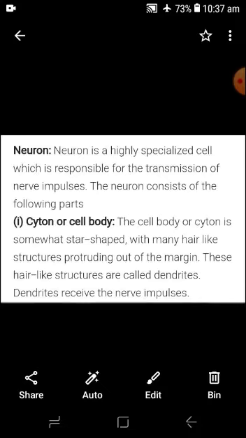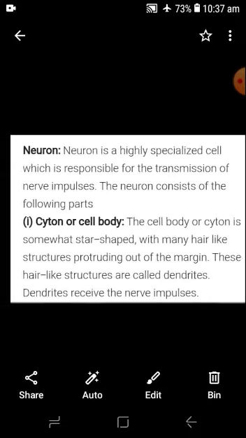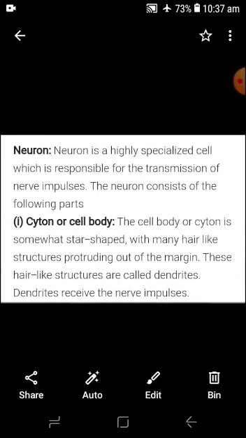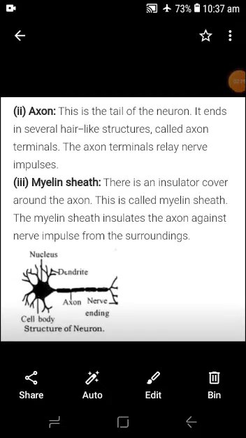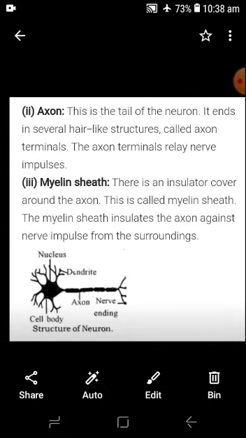These nerve processes, which are hair-like structures, are called dendrites, and the dendrites receive the nerve impulse from the outer environment. Axon: this is the tail of the neuron. It ends in several hair-like structures called axon terminals, and the axon is also known as the long nerve process.